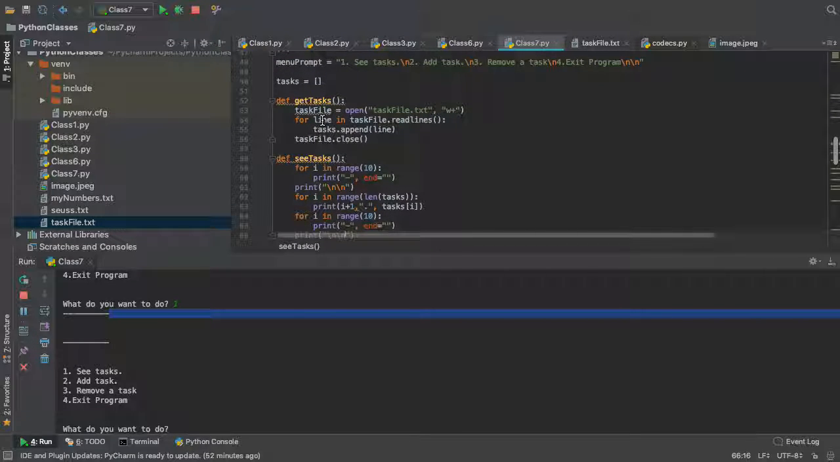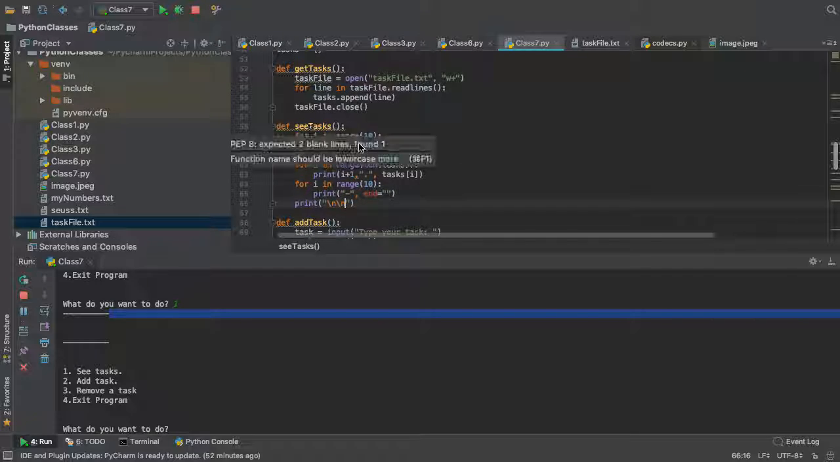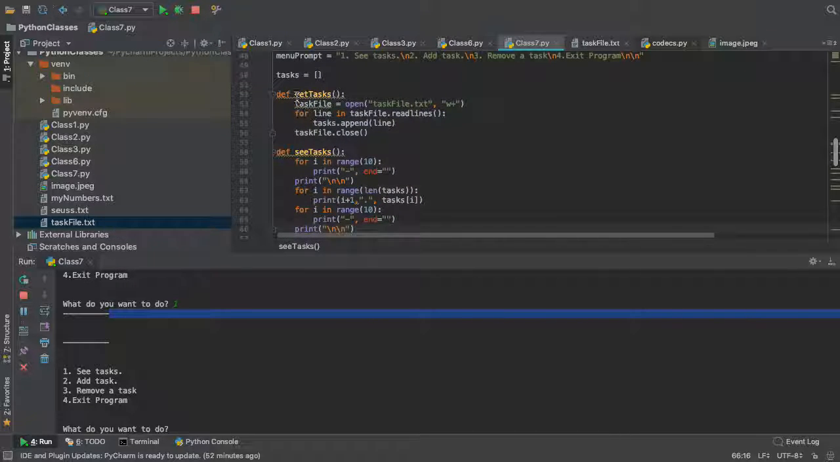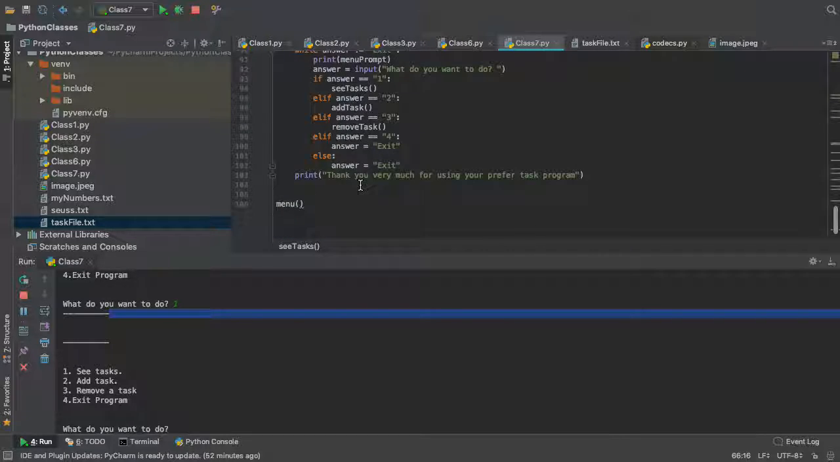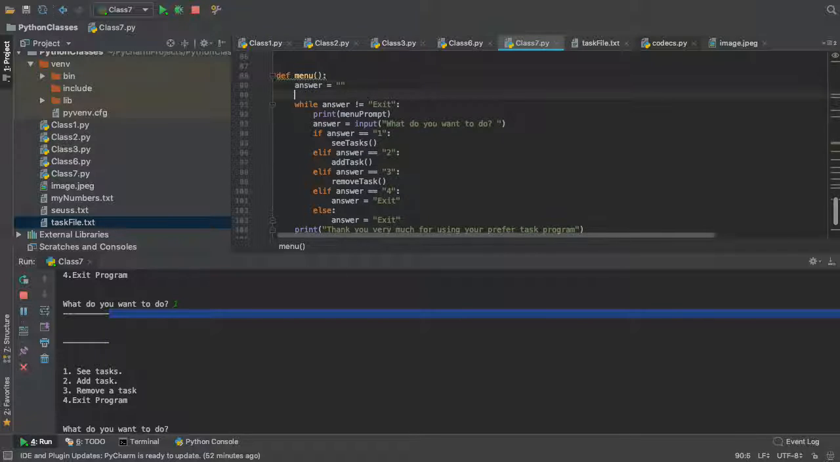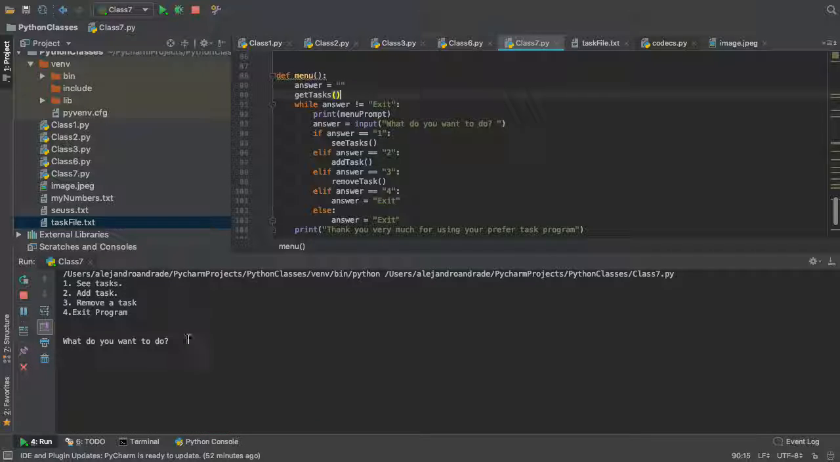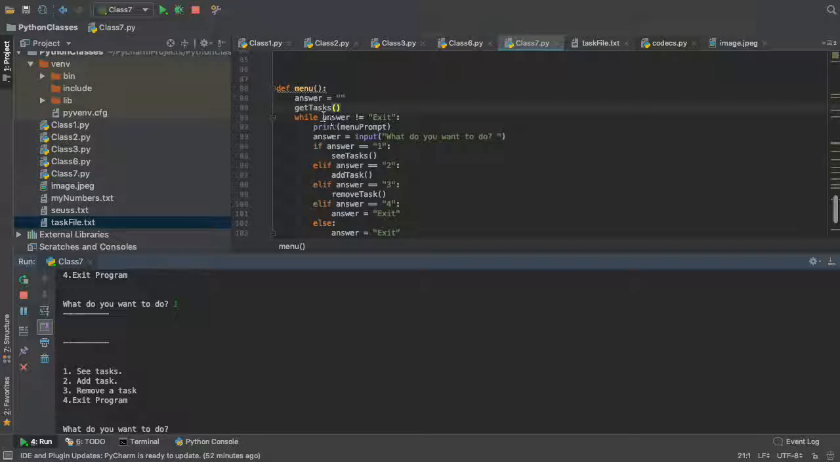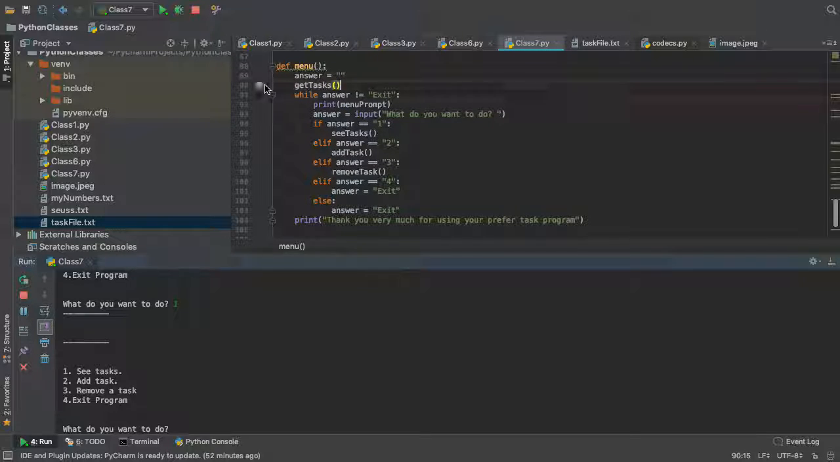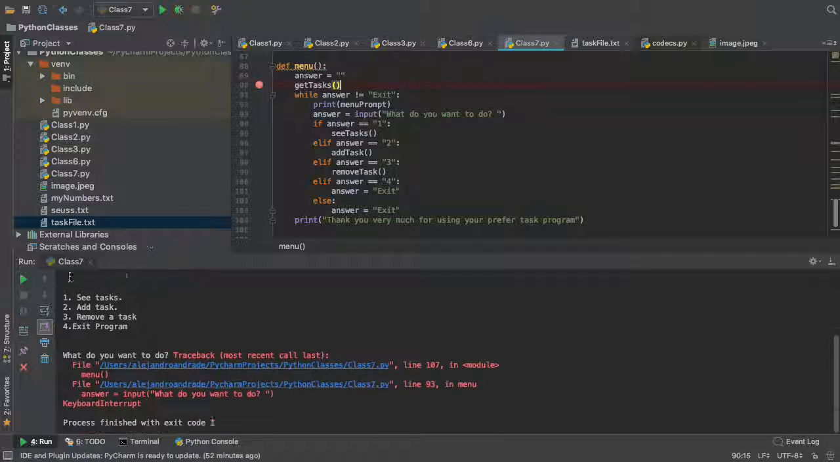So we do get tasks, see tasks, right? Did we call get tasks at any given point? No, we never call get tasks, right? Correct. So we need to call get tasks. So you can call it here, get tasks, right? We're gonna stop this guy, and then we're gonna see if actually things happen. Not yet.